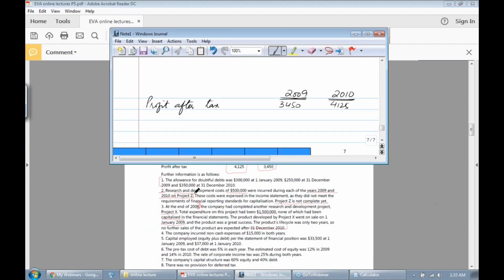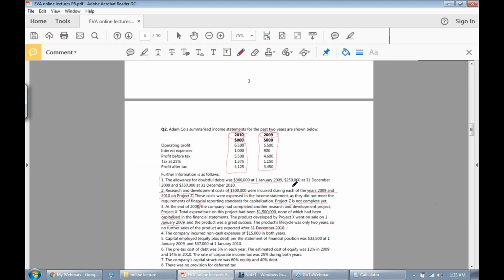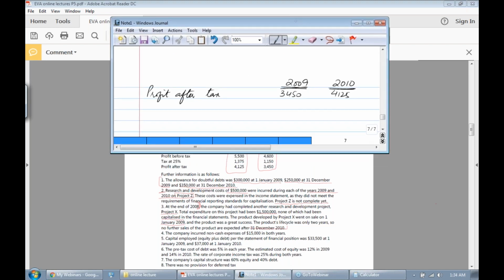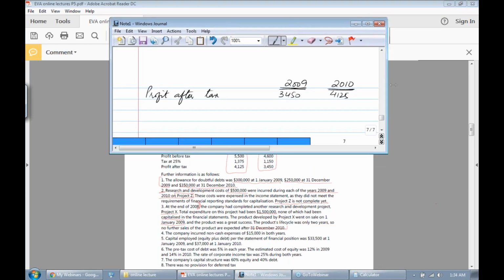Now let's move to the first part. What does the first part say? The allowance for doubtful debt was 3 million on 1st January 2009, which is the opening balance, 250,000 at 31st December 2009, and 350,000 at 31st December 2010. Now let's make it in the profit statement here.